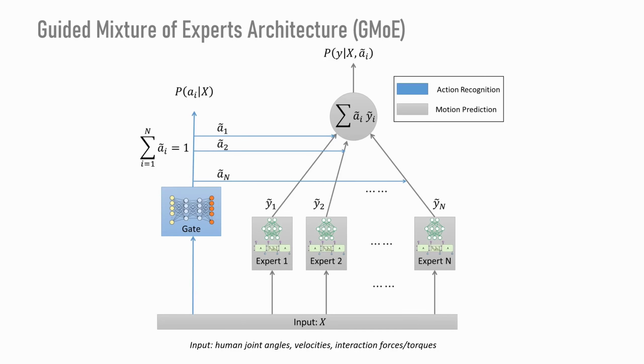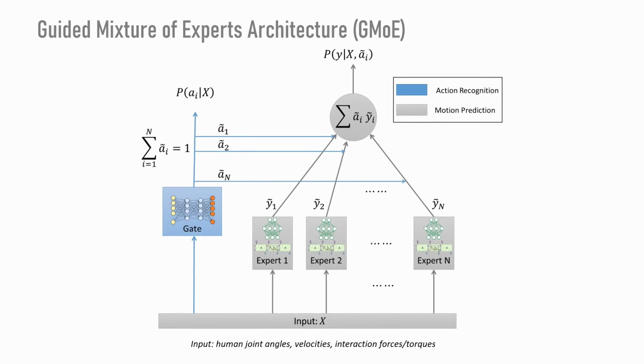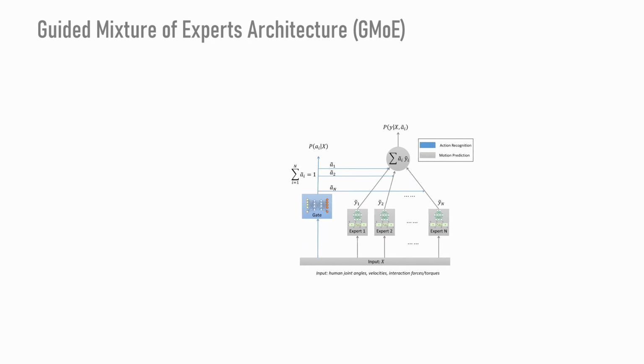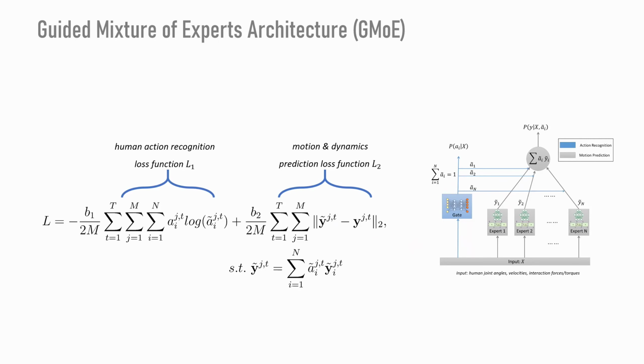To overcome those difficulties, we are presenting guided mixture of experts for solving the action and motion prediction problems simultaneously. Differently from conventional mixture of experts, in this architecture we have two outputs. The gate output predicts the human action, and the expert's output predicts human motion and dynamics for a given time horizon in the future. We can write down the network loss function as the sum of the two loss functions related to action recognition and motion prediction, and solve them in a single optimization problem.